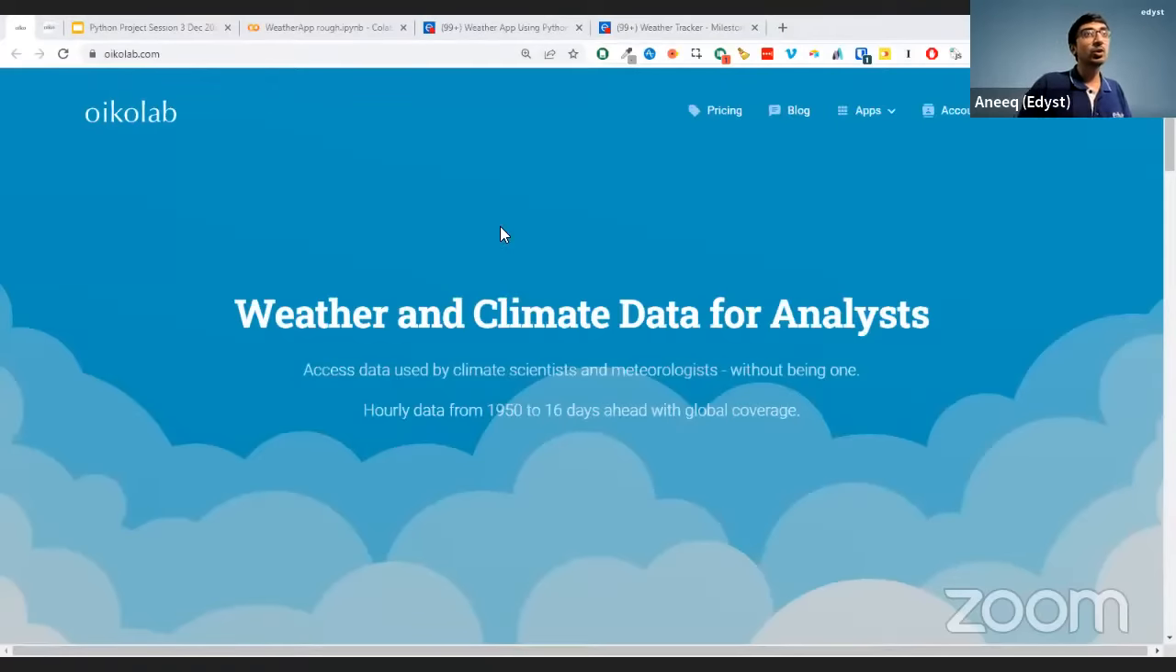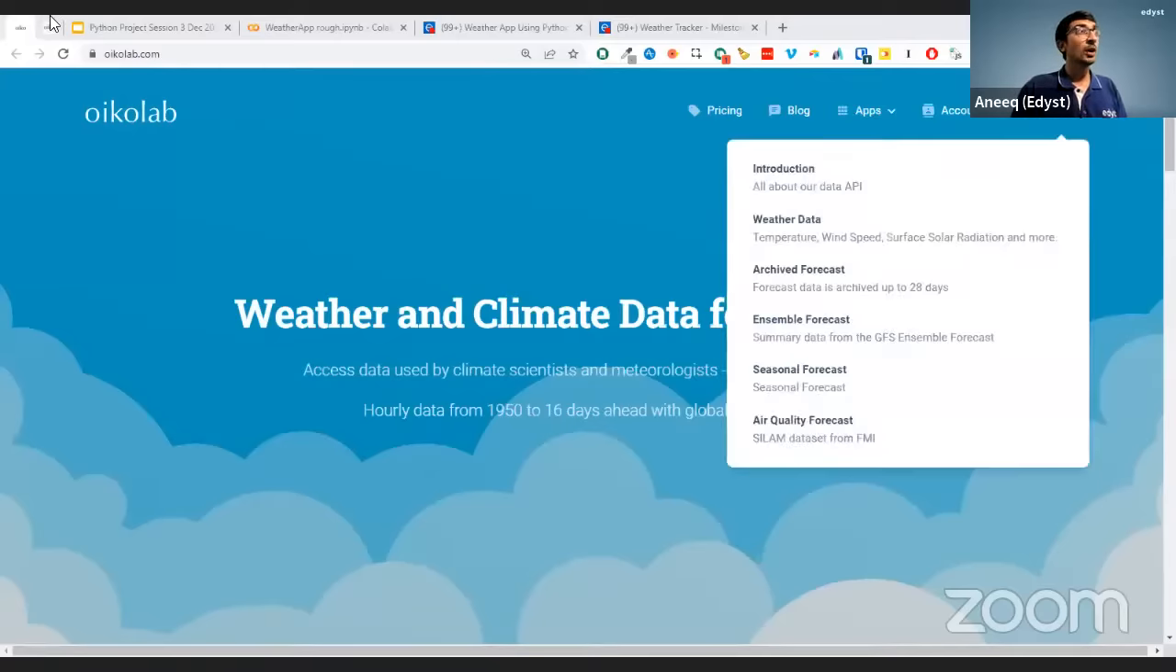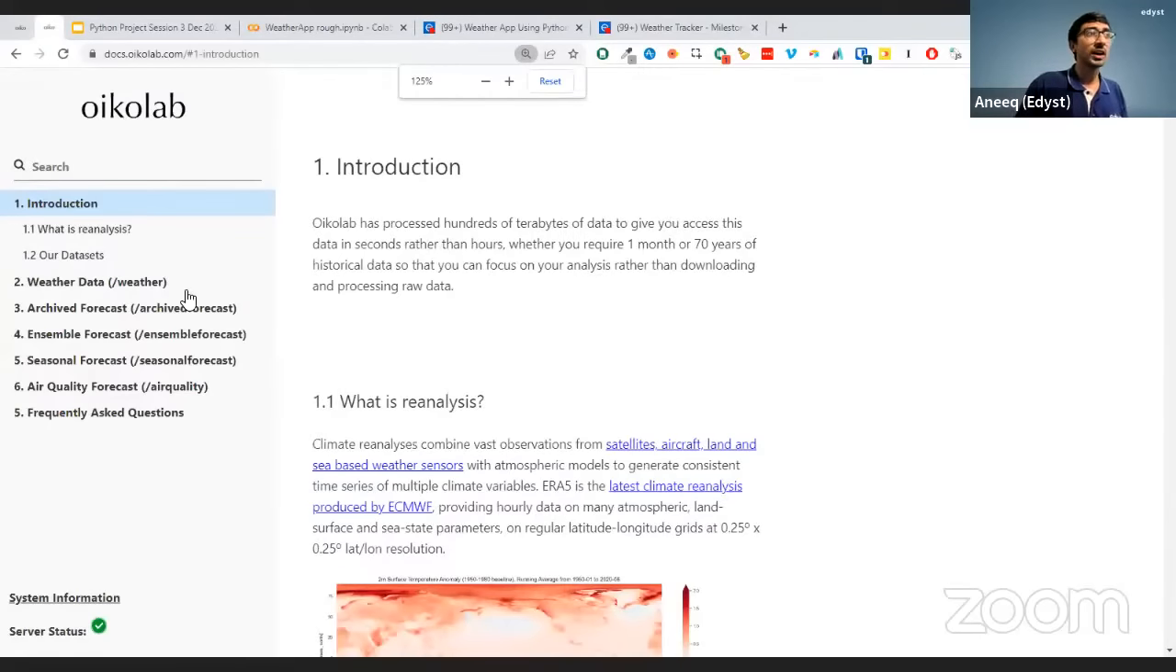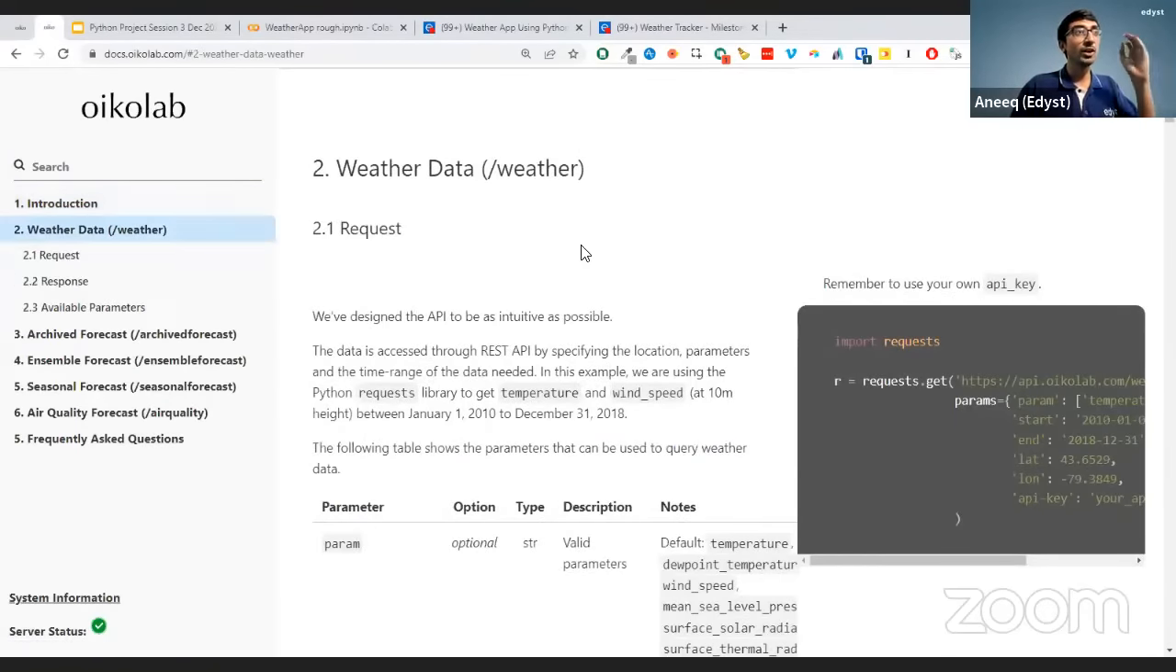Whenever you go to any API company, you should always check their documentation. As you can see on the top side, there is something called documentation. I'll open the documentation, and this is what you'll see. They have many different kinds of documentation, like seasonal forecasts, air quality forecasts, and so on. We don't want to get into that. We'll just go to the weather, and here is their API description.